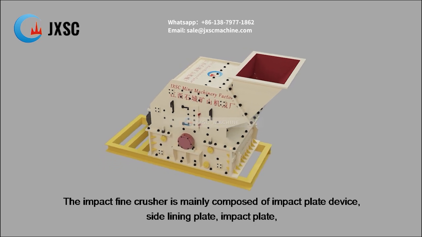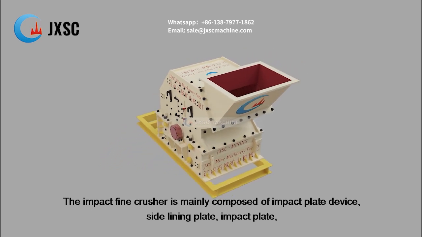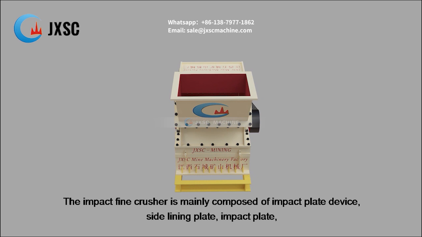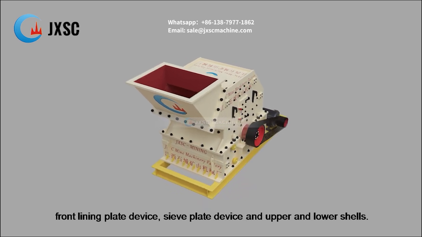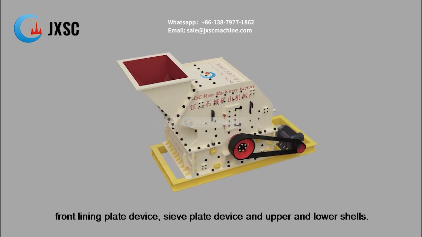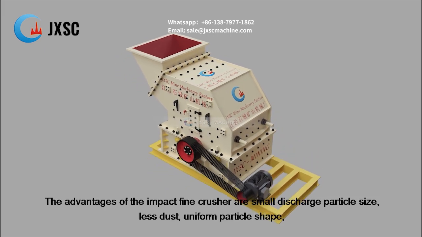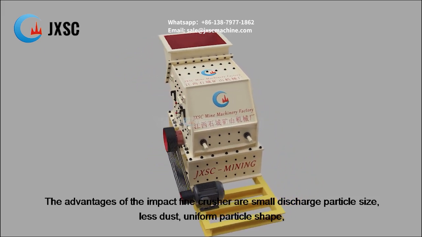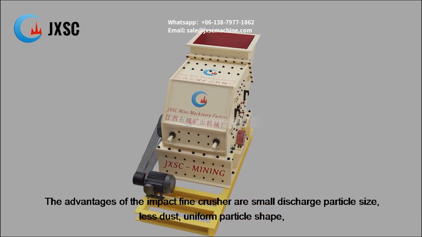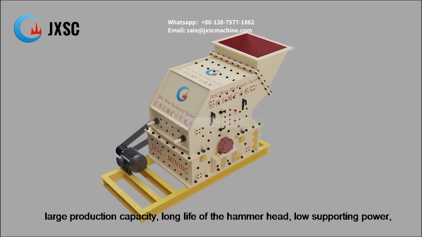The impact fine crusher is mainly composed of an impact plate device, side lining plate, impact plate, front lining plate device, sieve plate device and upper and lower shells. The advantages of the impact fine crusher are small discharge particle size, less dust, uniform particle shape, large production capacity,